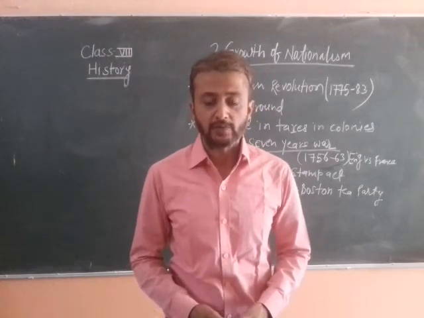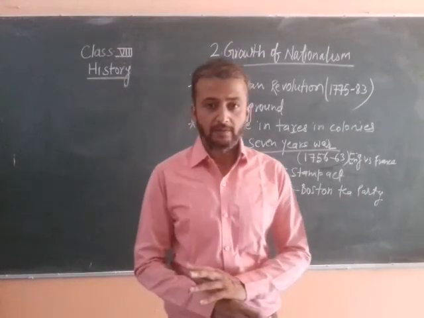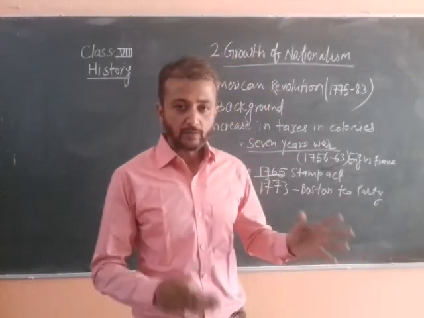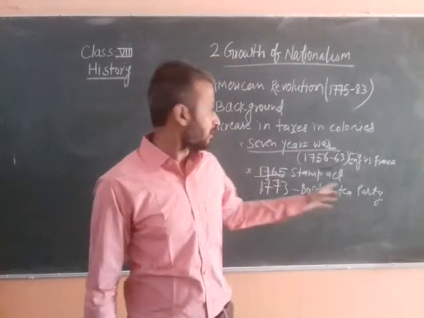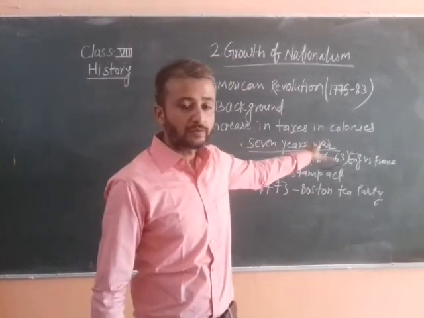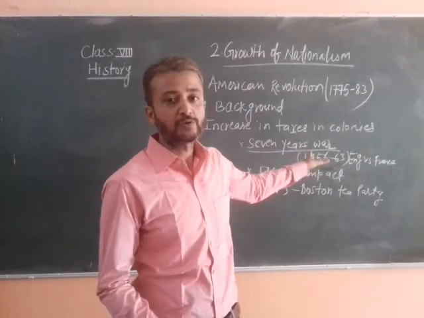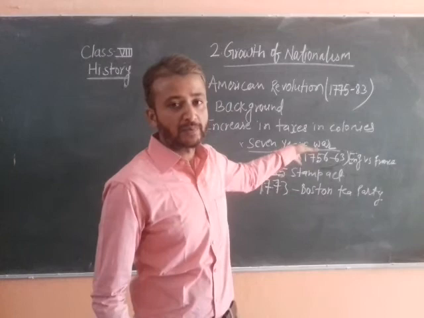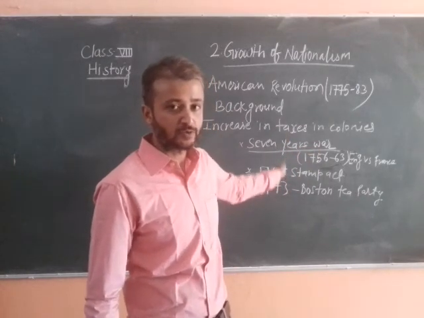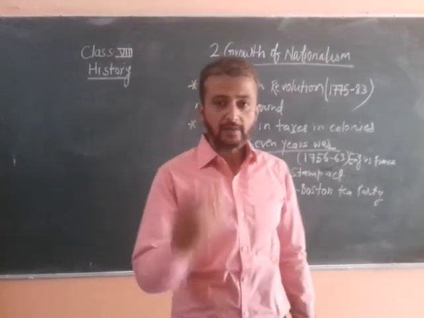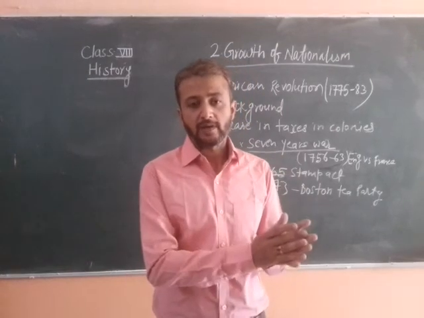This event is part of the American Revolution. With the Boston Tea Party, they protested against the Britishers for the first time. As we have seen so far in the story, when the Britishers tried to introduce and increase taxes in America, people started opposing, and finally they opposed the taxes on tea also, which led to what happened at Boston.